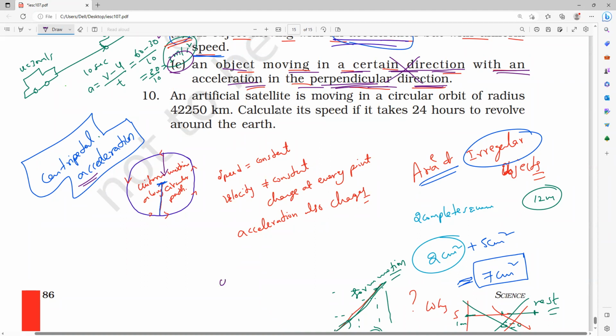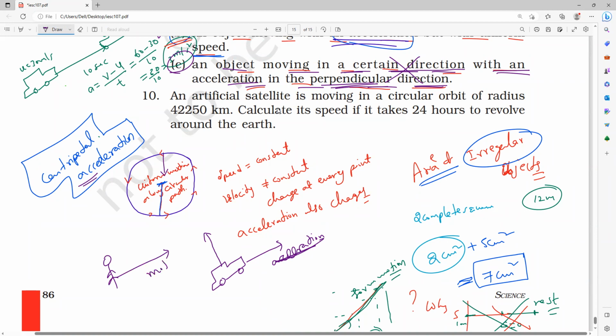Suppose, for example, my car is moving in this direction with accelerated motion. Is it possible to have the acceleration in the perpendicular direction? My car is moving like this, but I am having acceleration perpendicular to it. Is it possible? No, it cannot be. For example, you are walking on the ground.